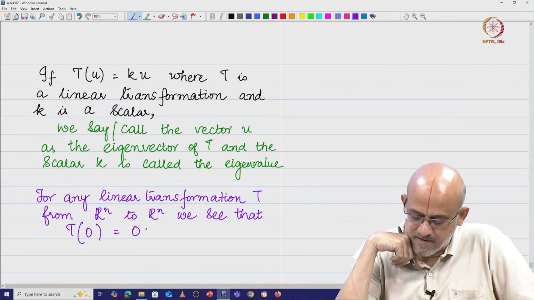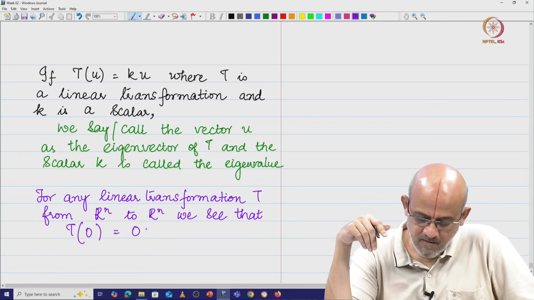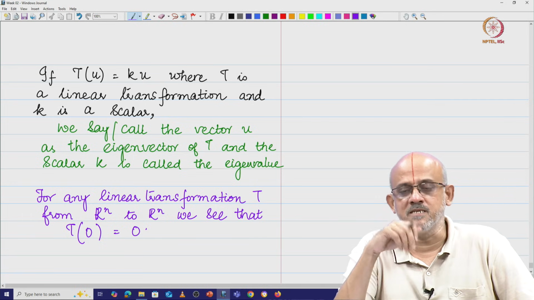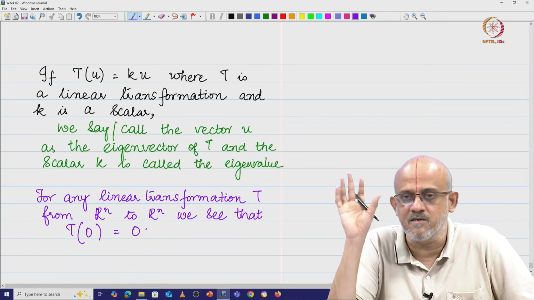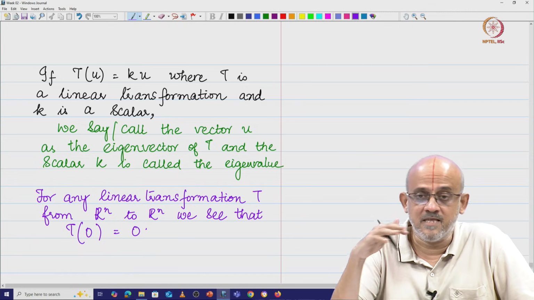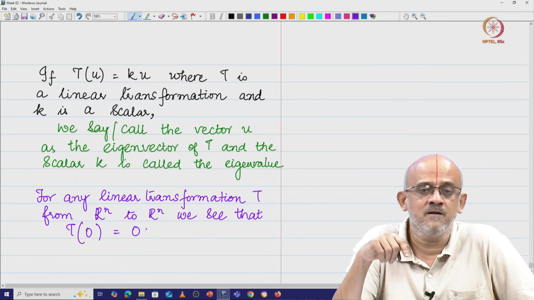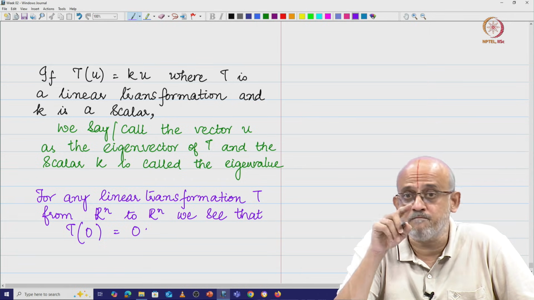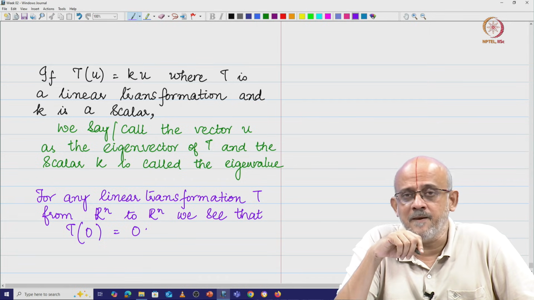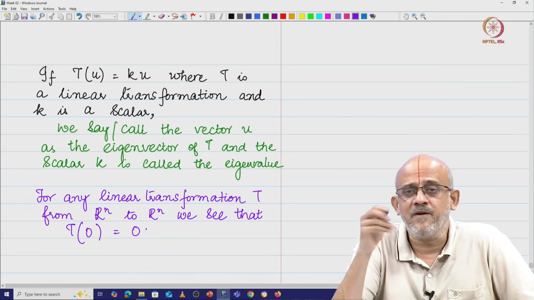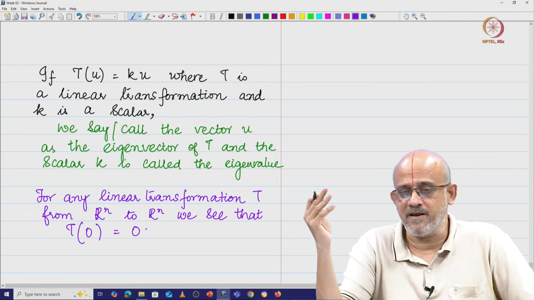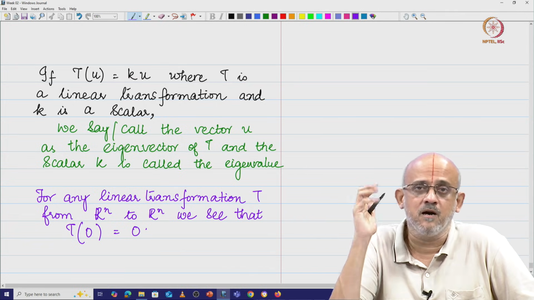But there is a problem here. What is the problem? The 0 vector does not have a direction, it is just a point, it is just the origin, it does not have a direction. Therefore our hunt is basically for a non-zero vector for the transformation T, which is going to map from Rn to Rn such that the effect of the transformation is just to scale the vector. So we are going to look for a non-zero vector.